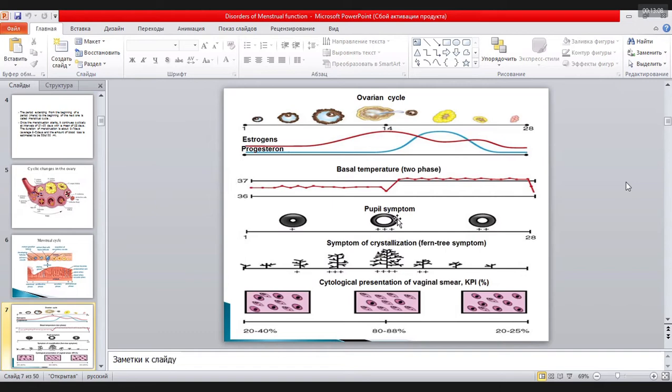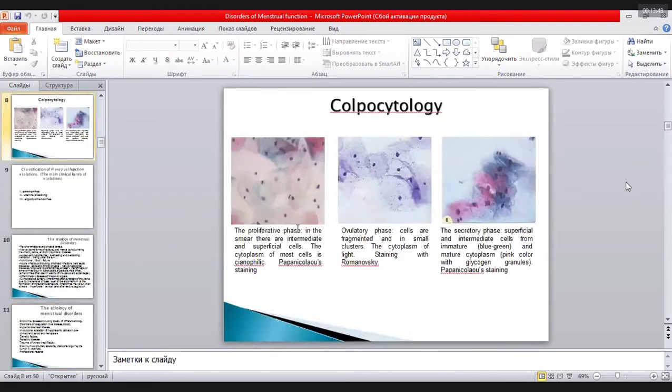It is also one of the tests of functional diagnostic. In the middle of the menstrual cycle, the fern tree symptom is also very evident. If the woman has ovulation, we have evident crystallization of the cervical mucosa as a fern tree, and it is also a sign of the presence of ovulation. We can also use cytological investigation of vaginal smears, the pycnotic index. You see here in the middle it is 88%. What does it mean?